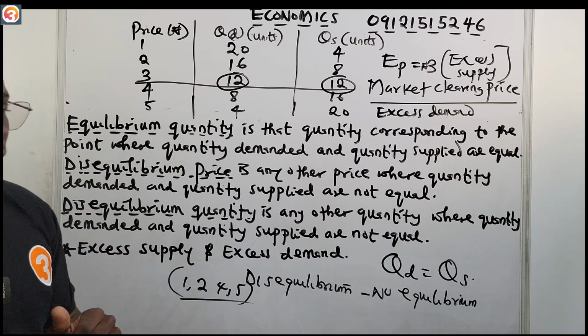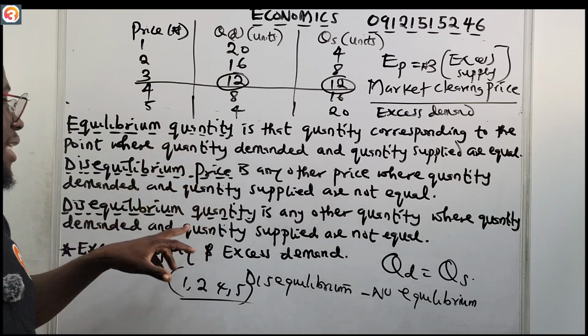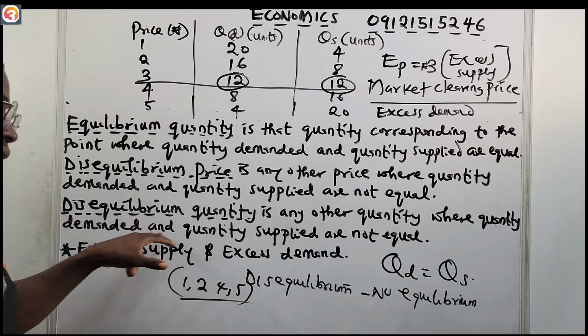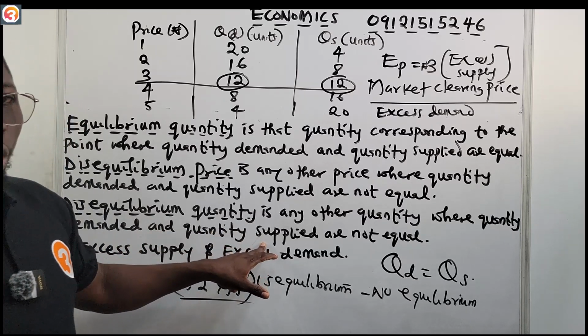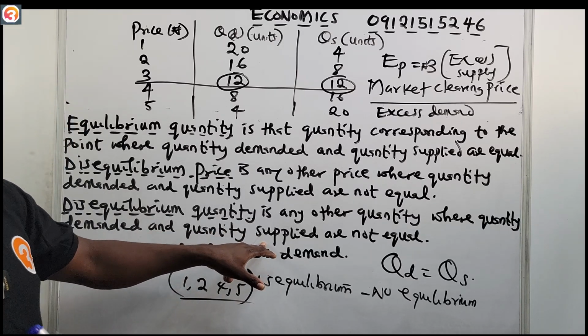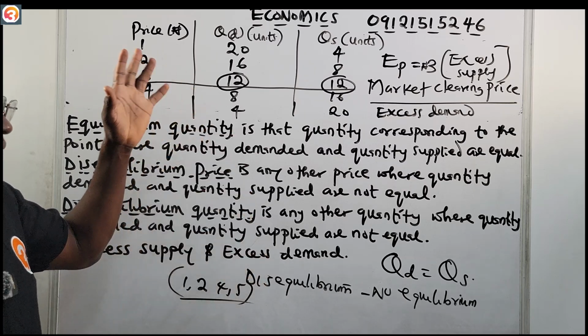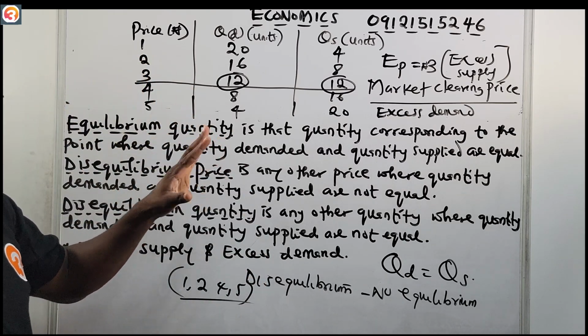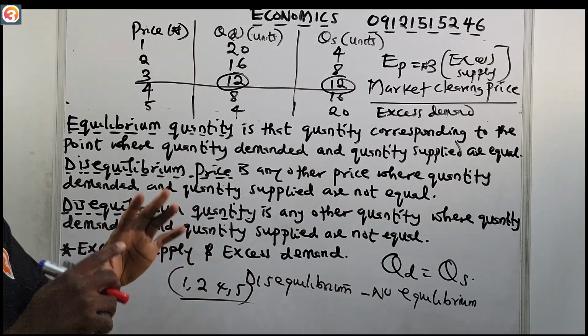Disequilibrium quantity. Okay, we'll talk about disequilibrium price. Now, disequilibrium quantity, we say, is any other quantity where quantity demanded and quantity supplied are not equal. As you can see evidently from the table, there are so many instances where the quantity supplied and the quantity demanded are not equal. So those are disequilibrium quantities.